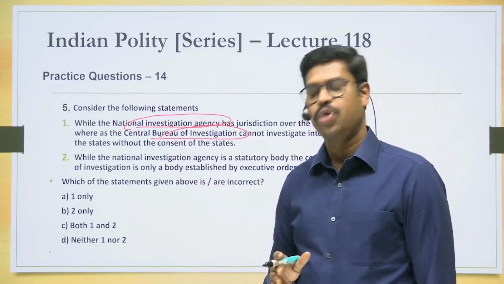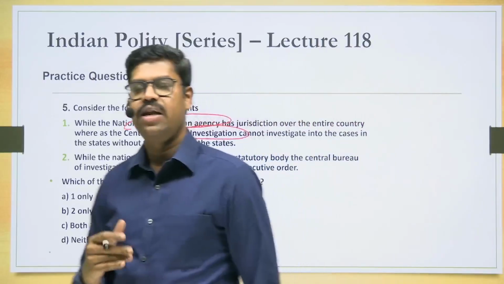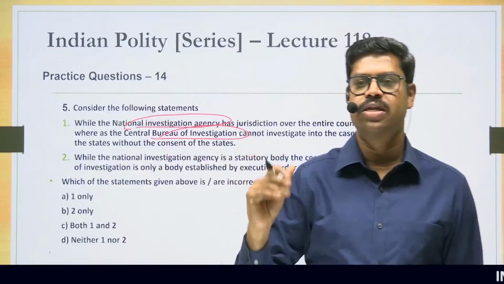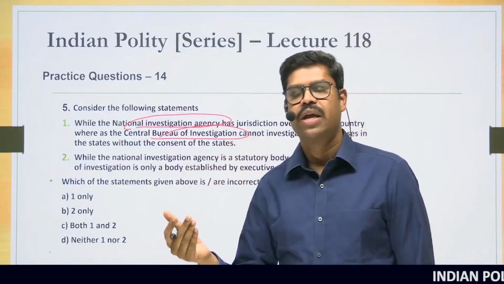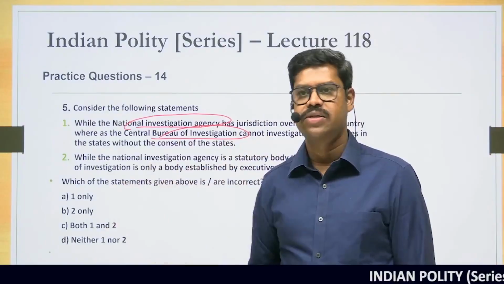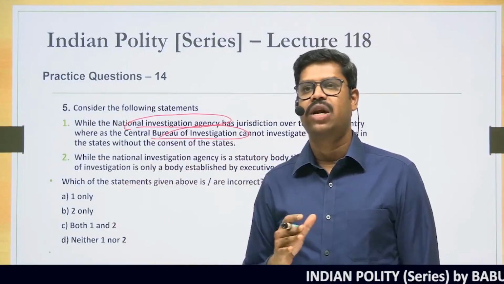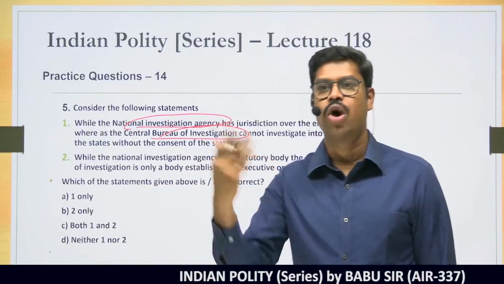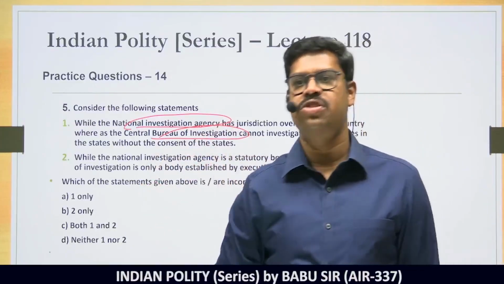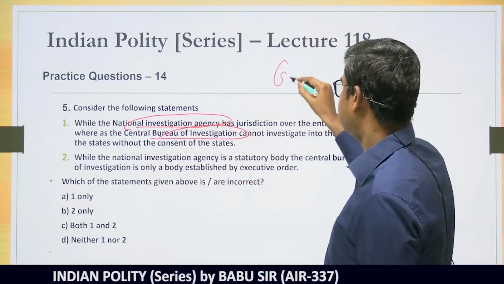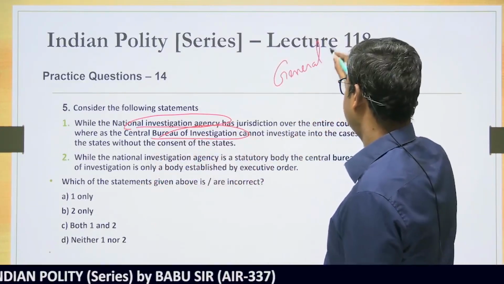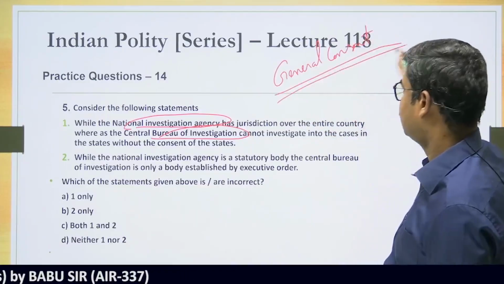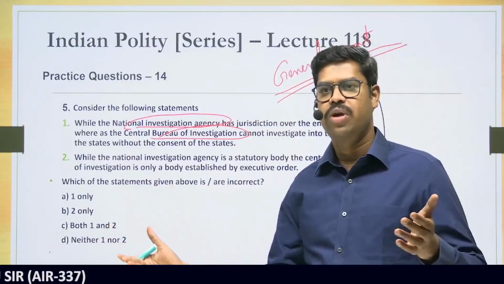So this is true. While the law enables the NIA to investigate anywhere within the territory of India, including the states, without the permission of the states, in cases related to terrorism and other areas as well. But whereas the Central Bureau of Investigation has jurisdiction only in the National Capital Territory of Delhi, and if they have to go outside and inquire, they have to take the permission of the states. And that is the reason the states give what is called general consent. This general consent is the consent given to CBI for a period of 6 months, and for 6 months they don't have to take any permission.